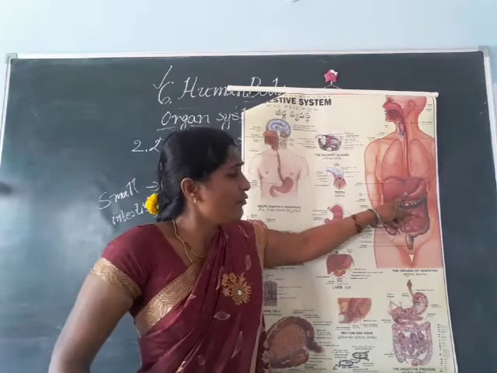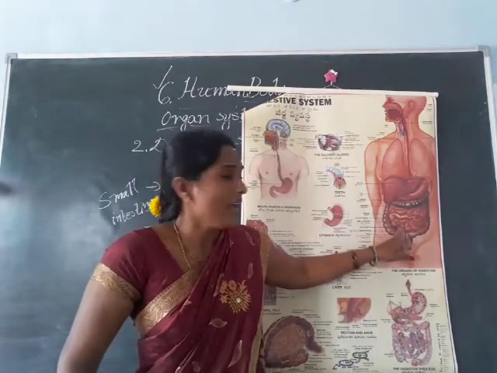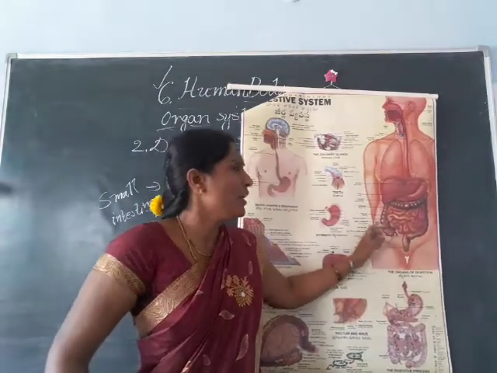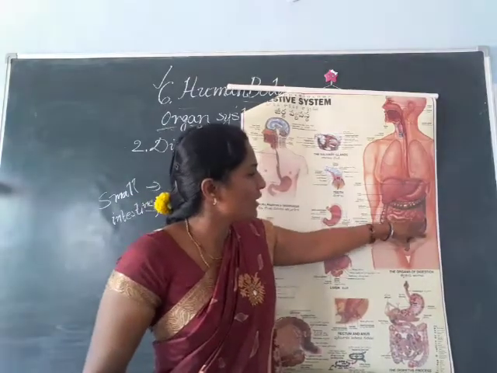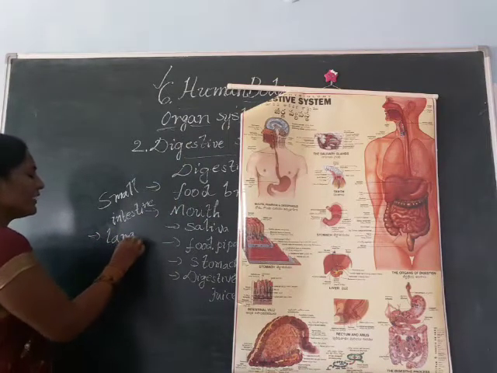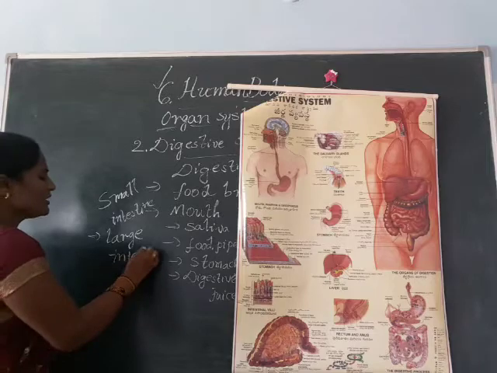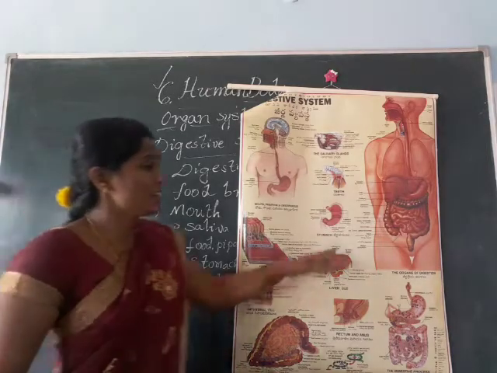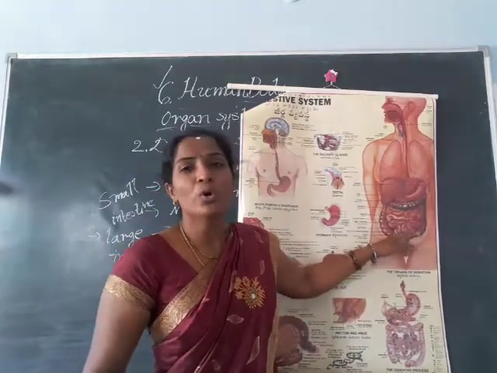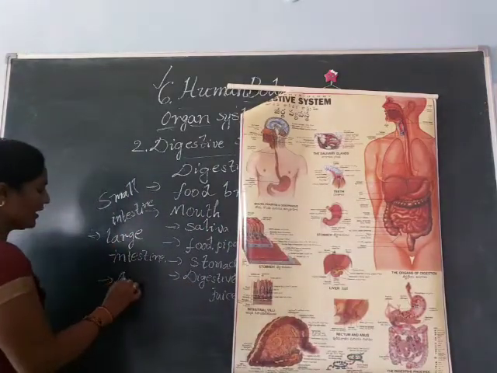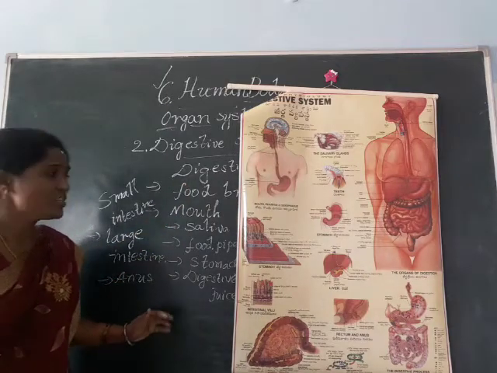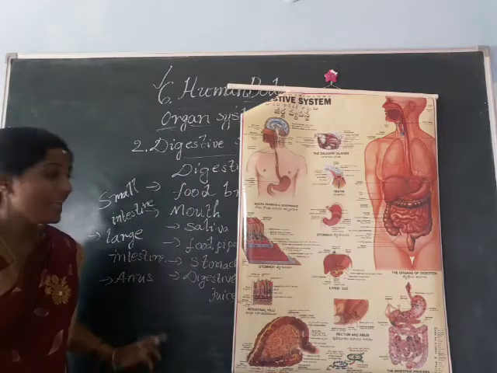This liquid food reaches the small intestine, and some of the waste materials or hard materials present in our food go to another structure, called the large intestine. The waste material reaches the large intestine, and at last it is passed out through the anus. A-N-U-S, anus.